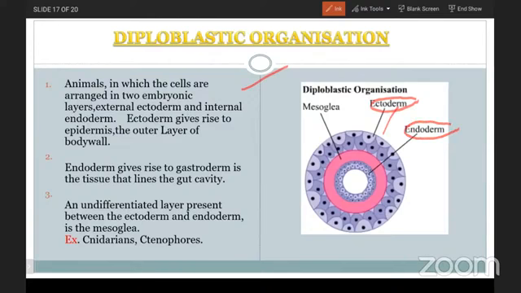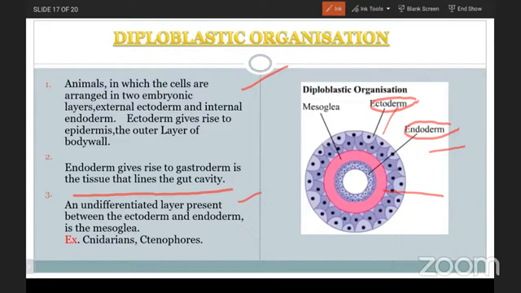The ectoderm gives rise to the epidermis, the outer layer of the body wall. So here you are able to see the ectoderm and endoderm. The endoderm gives rise to the gastrodermis, the tissue that lines the gut cavity. Here the endoderm is covering the lining of the gut cavity. And in the pink color you are able to see an undifferentiated layer, that is known as the mesoglea.